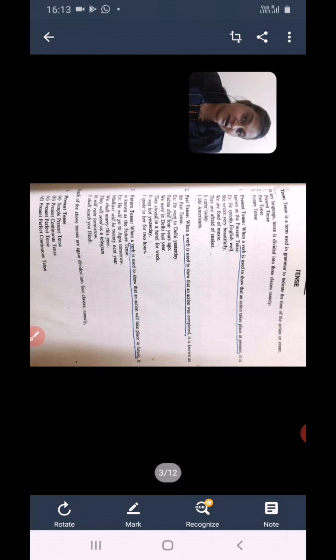So why do we study grammar? Before we start the session, let me ask you a few questions. Why do we study grammar? Because grammar is a systematic approach to study language. Grammar deals with linguistic problems. You study grammar with phonology, morphology, semantics, right? So these are all the branches of linguistics.